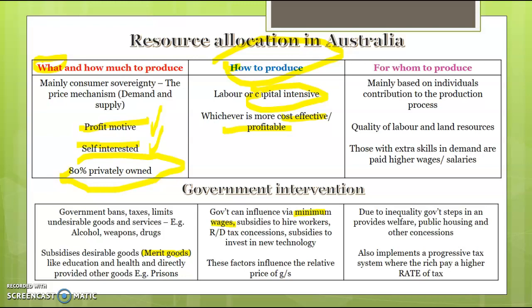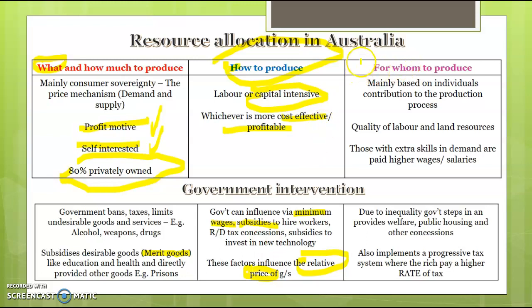But if they want them to be more labour intensive, they may give subsidies, or that's basically cash, to hire workers. So here's $5,000-$10,000 to hire more labour, then they're more likely to hire more labour in the production process. Subsidies to invest in new technology will encourage us to be more capital intensive as well. So a key word is that it's based on the relative price of different factors of production. If it's relatively more expensive to use labour, we use more capital, etc., etc.